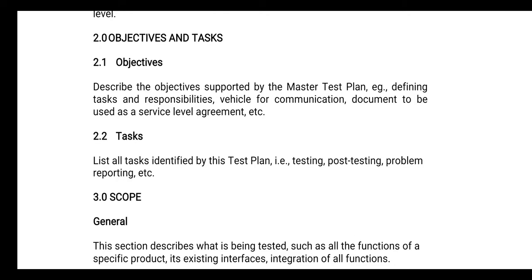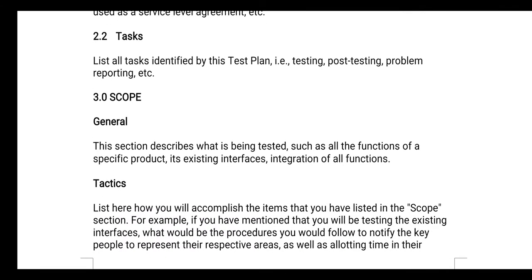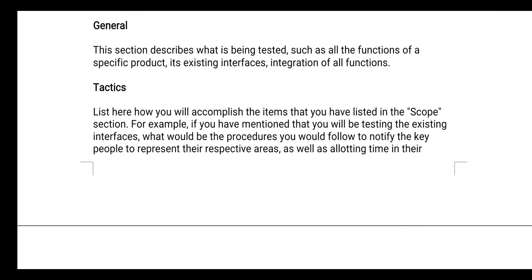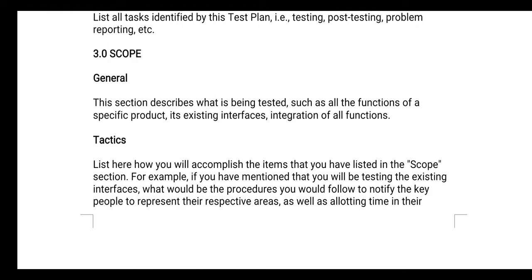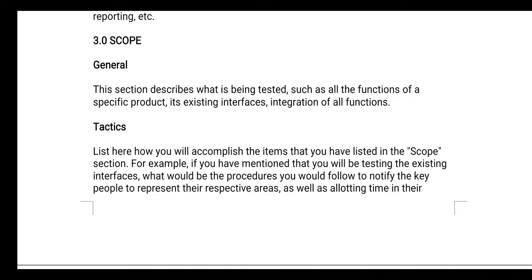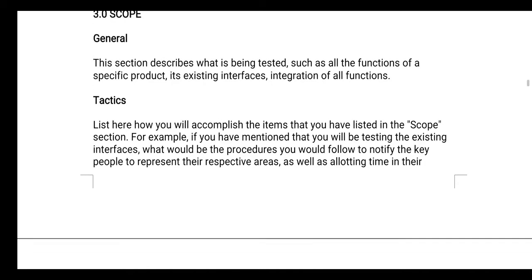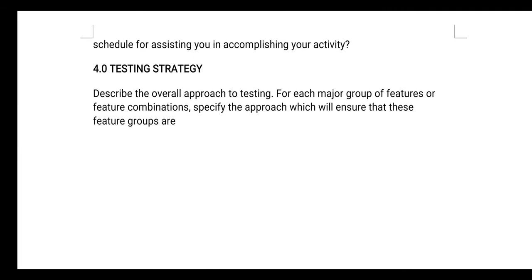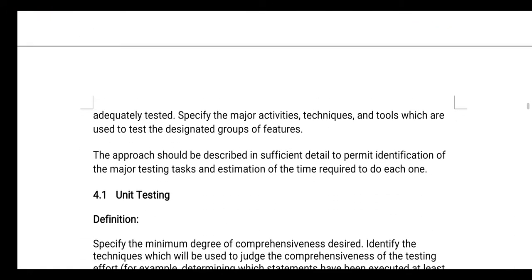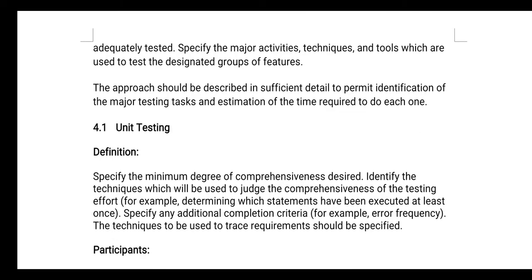So you need to specify the tasks, then you need to specify the scope. Here they have specified the scope of the particular module in both a general way and a tactical way. In this section, describe what is being tested, such as all the functions of the specific product, its existing interface, and integration of all functions. Next, you need to specify the testing strategy. There are many strategies, and you need to specify which strategy you are going to apply on the particular module.